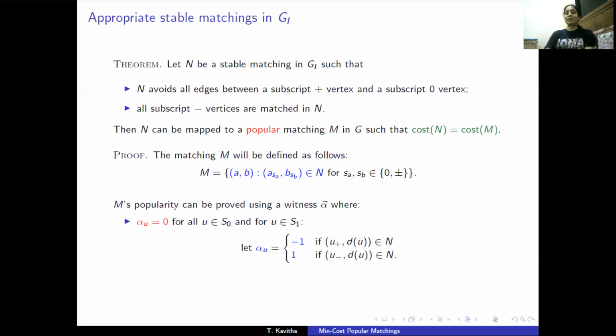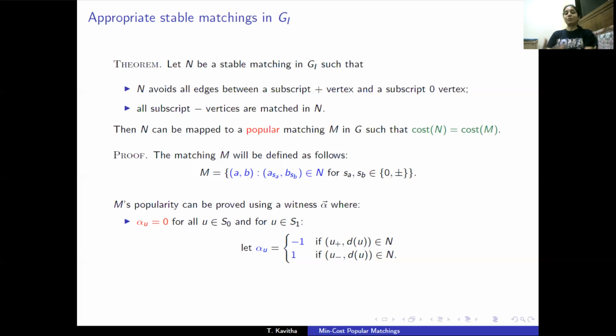For all vertices in S_0, alpha_u is 0. And for vertices in S_1, we take alpha_u to be +1 or -1 based on which of u+ or u- is matched to the dummy neighbor. So we just defined a vector alpha. We need to prove that this is indeed a witness of M's popularity.